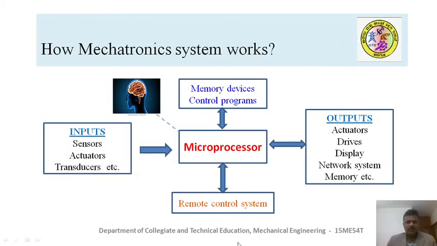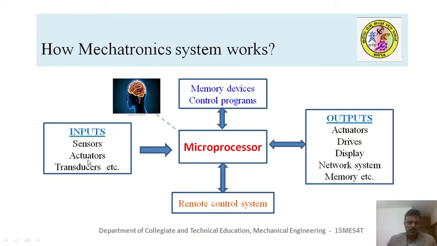Look at this block diagram. From this you are able to know how a mechatronic system works. This is the microprocessor system, and it is connected to different external peripherals.